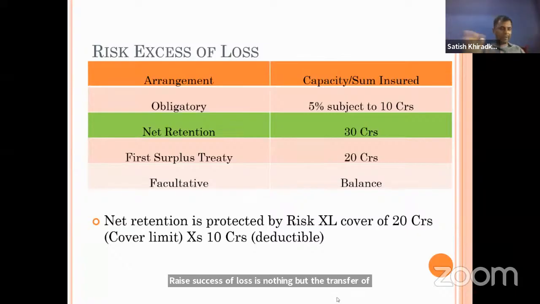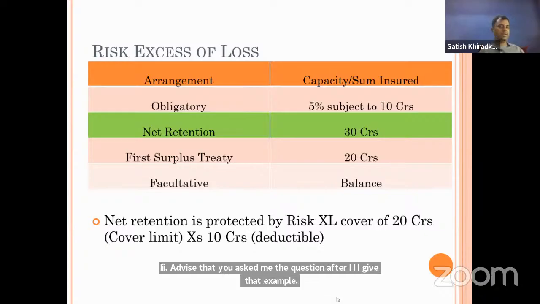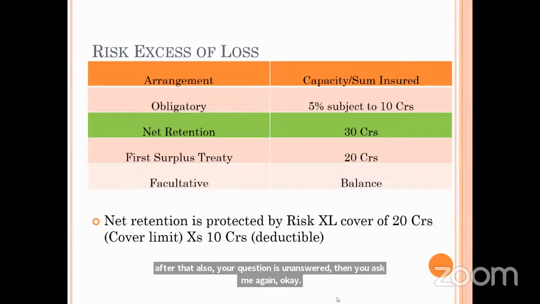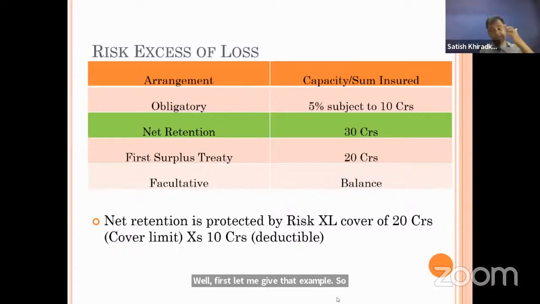I will take one example when the catastrophic excess of loss is there. So I advise that you ask me the question after I give that example. If after that also your question is unanswered, then you ask me again. First, let me give that example. Now here we are going to catastrophic excess of loss. There can be a question: in which of the following reinsurance contracts is a two risk warranty there?